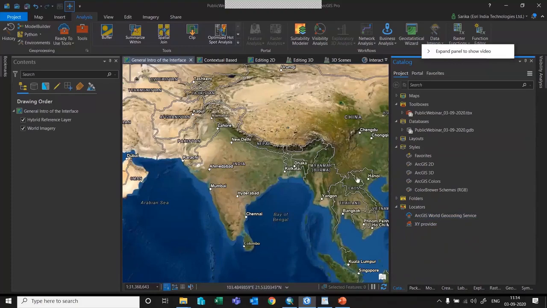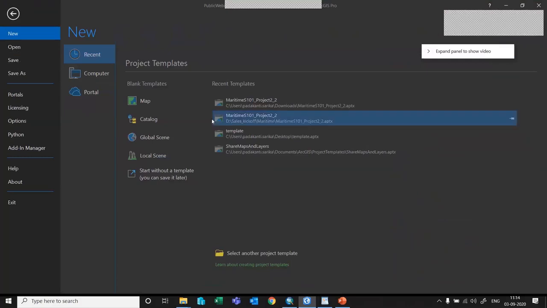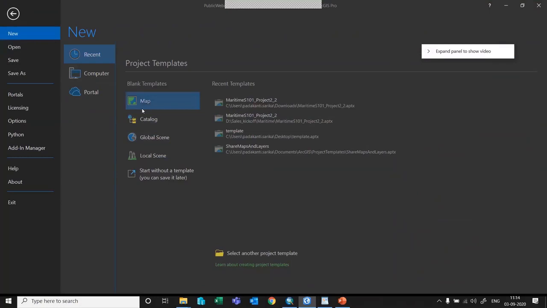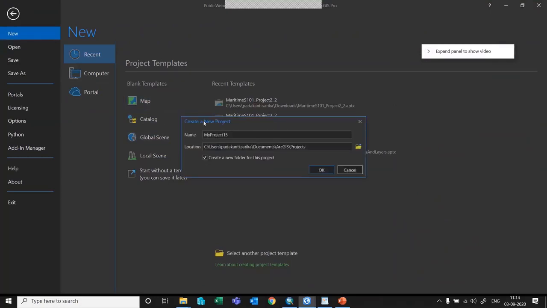So how do we start creating this? Just go to the project folder, and when you open your interface, it will look like this. You can click on new and select the map tab to create a new project. You will get a dialog box asking you to create a new project. In this new project, you can name it, say ArcGIS Pro webinar, and set the location of the project so that all the files will be saved into this particular location.